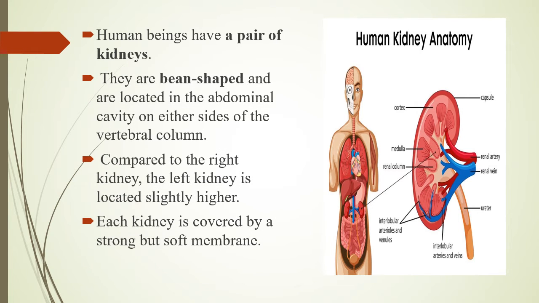Human beings have a pair of kidneys. They are bean-shaped and are located in the abdominal cavity on either side of the vertebral column. Compared to the right kidney, the left kidney is located slightly higher. Each kidney is covered by a strong but soft membrane.